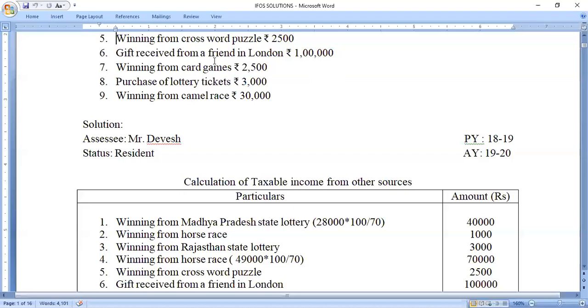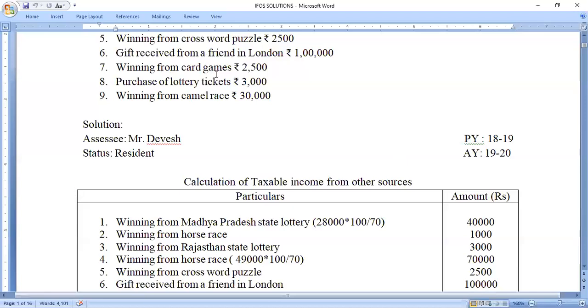So here he has received the gift from a friend who is a non-relative. The amount is rupees 1 lakh, which is more than 50,000. So the entire 1 lakh will be taxable under the head income from other sources.